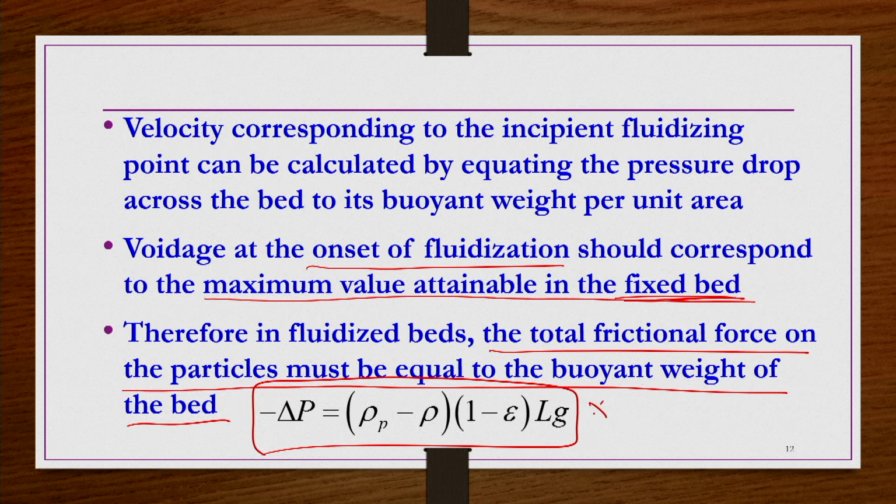We are going to derive this one anyway. This is coming simply from minus delta P equals Fg minus Fb, the buoyant force, divided by the cross section area. You substitute this buoyant force and gravity force, simplify, and then you will get it. So, in Ergun's equation, in place of delta P, simply you write this equation. That simplified equation will be valid for the fluidized bed conditions.